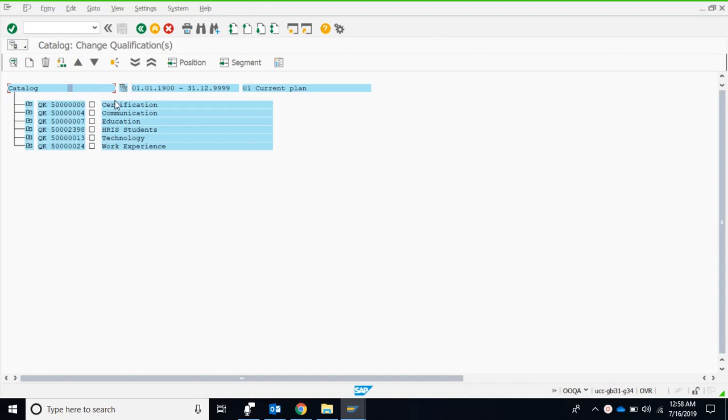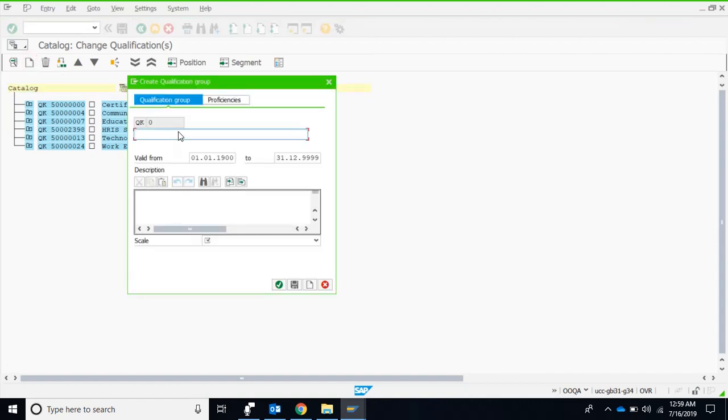But if I want to create a new group in the certifications module, for example, I should place my cursor here and select this checkbox. Since I'm interested in creating a new group over here, I place my cursor here on the catalog and I press this button, create. And this is automatically assigned the code QK, which means this is an object of a qualification group, not a qualification.